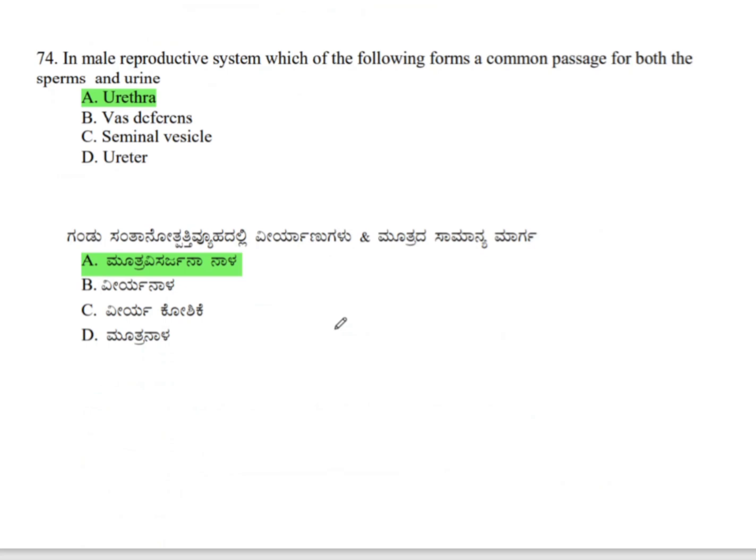Next question. In the male reproductive system, which of the following forms a common passage for both sperms and urine? The correct answer is urethra. The urethra is a common passage for both sperms and urine.